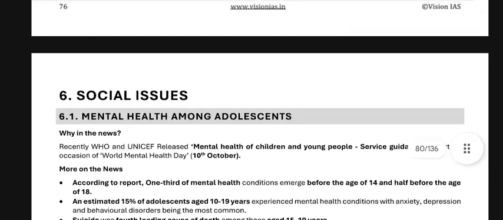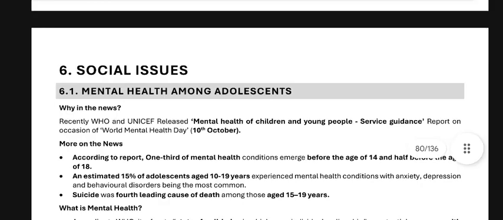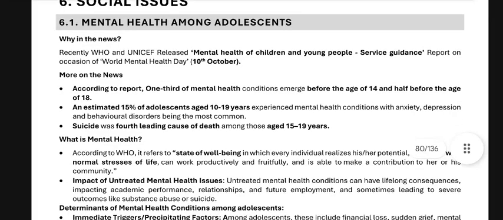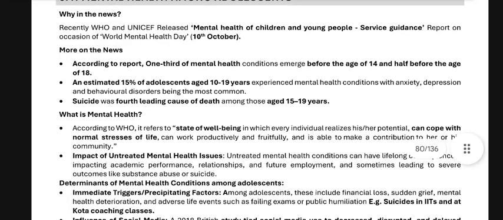Next we have social issues: mental health dynamics. Recently WHO and UNICEF released the Mental Health of Children and Young People service guidance report on the occasion of World Mental Health Day, 10th October. According to the report, one third of mental health conditions emerge before the age of 14 and half before the age of 18. It is estimated that 15% of adolescents aged 10 to 19 years experience mental health conditions, with anxiety, depression, and behavior disorders being the most common. Suicide is the fourth leading cause of death among those aged 15 to 19.